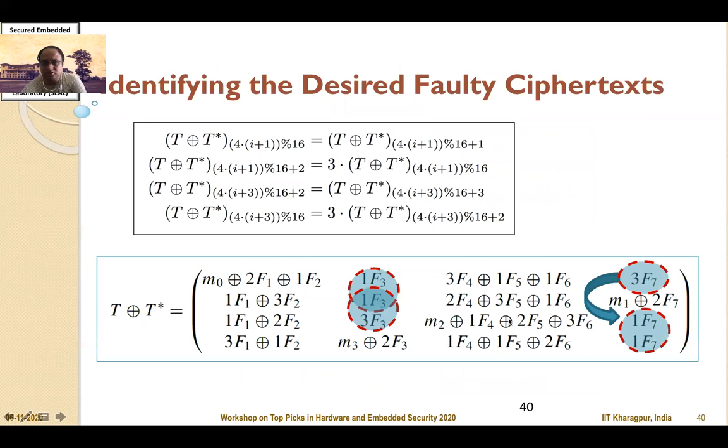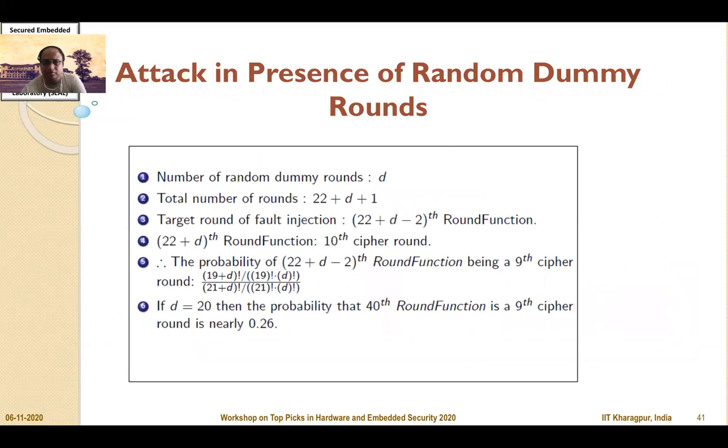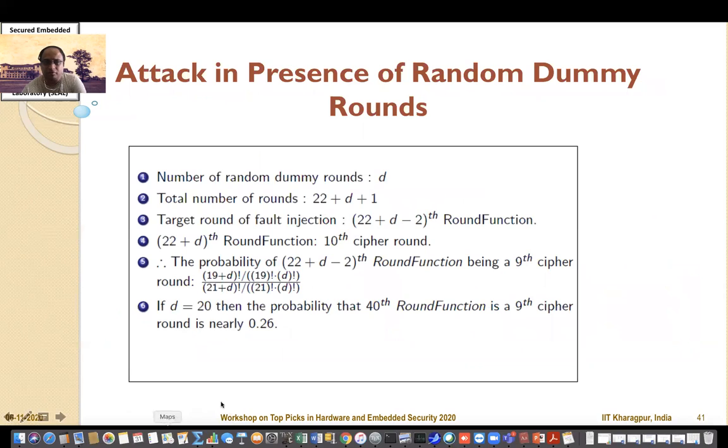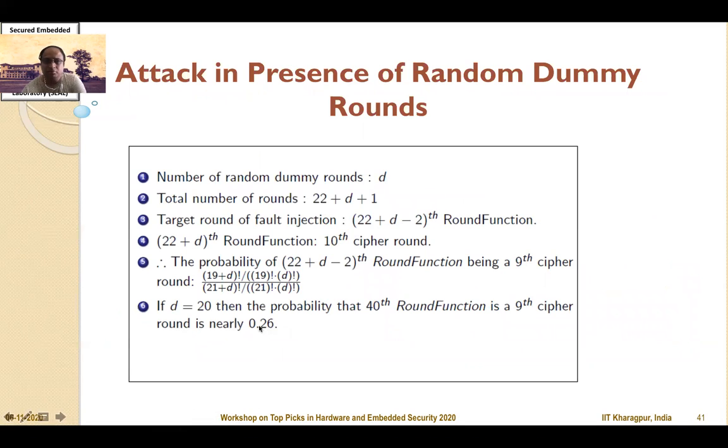As we have observed, there is a special differential property when we are doing our good fault injection, and one can use it to identify whether the fault injection was really done at the appropriate location. But what is the probability that we will get the favorable cases among the unfavorable cases? One can work out simple combinatorics to find out that the probability is 0.26, which is significantly large.